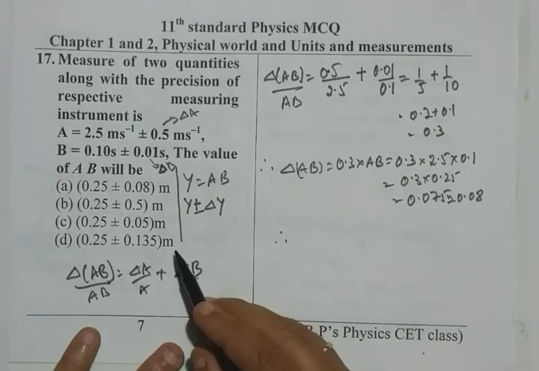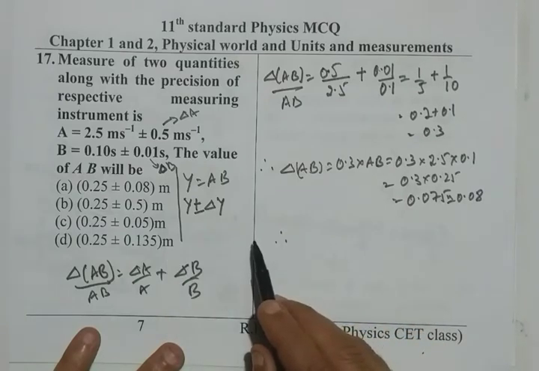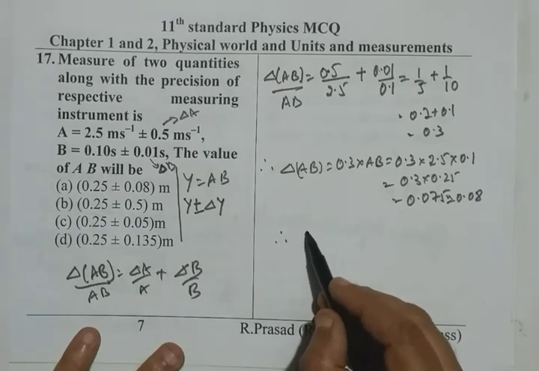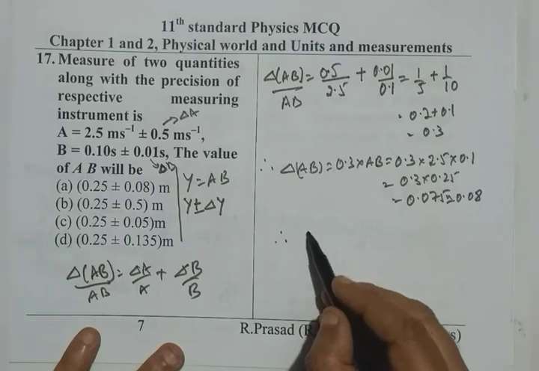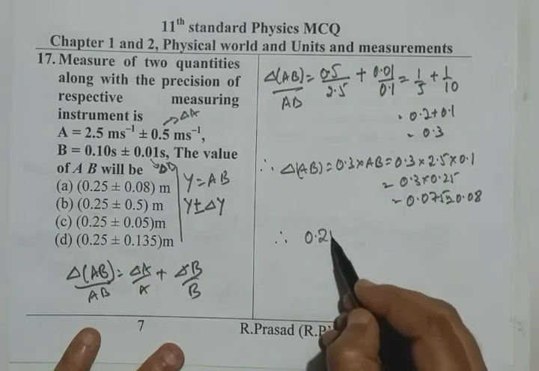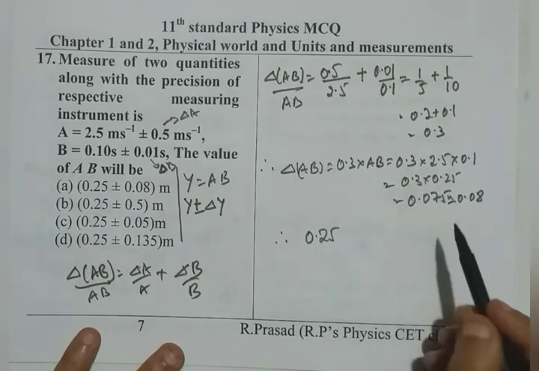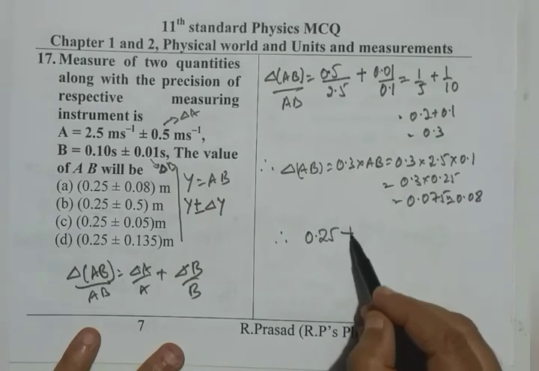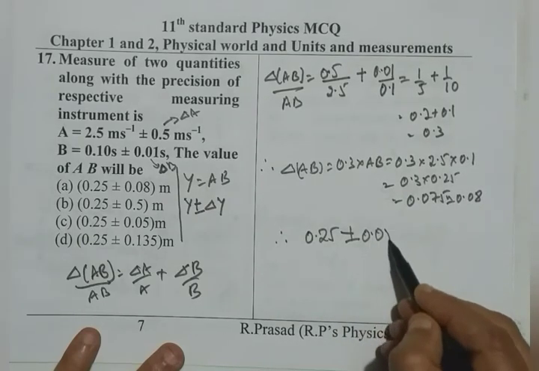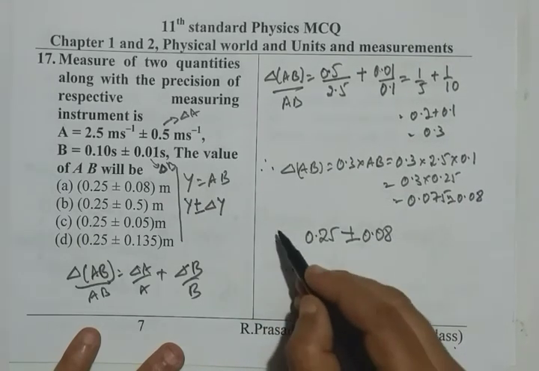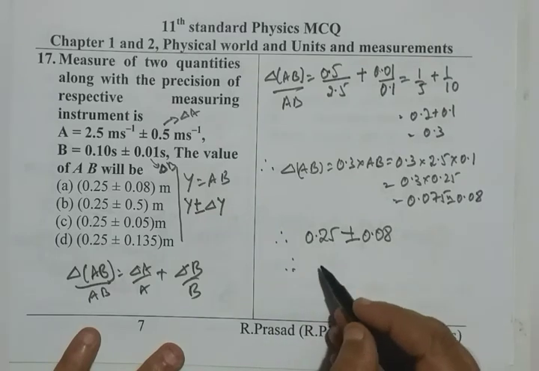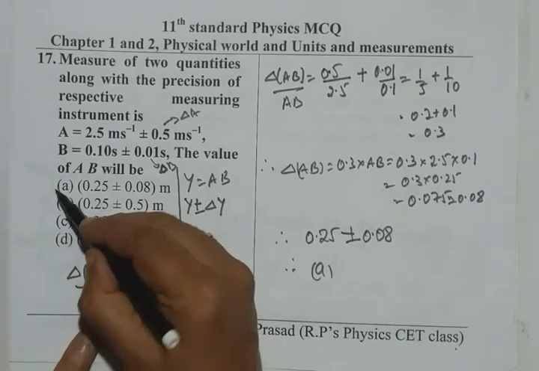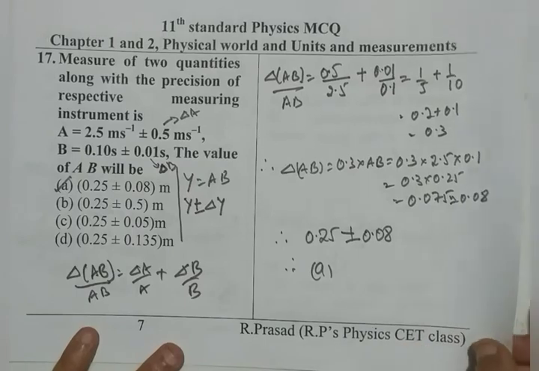Therefore, our final answer will be AB is 0.25 plus or minus 0.08. Therefore, option A is correct. Option A is correct.